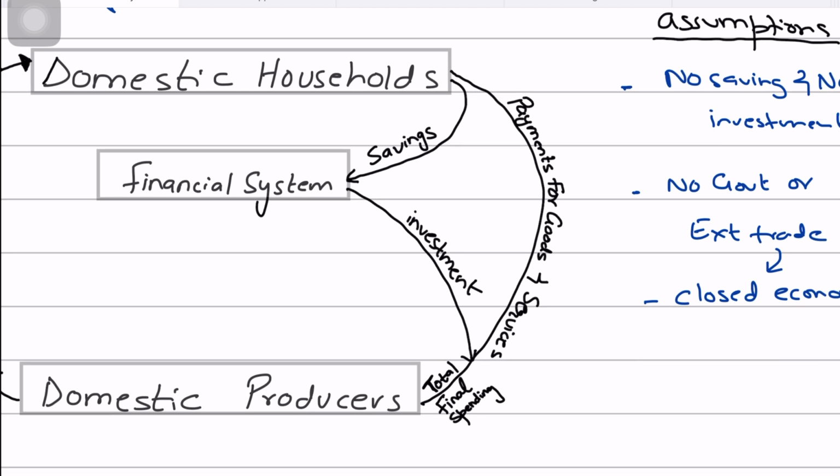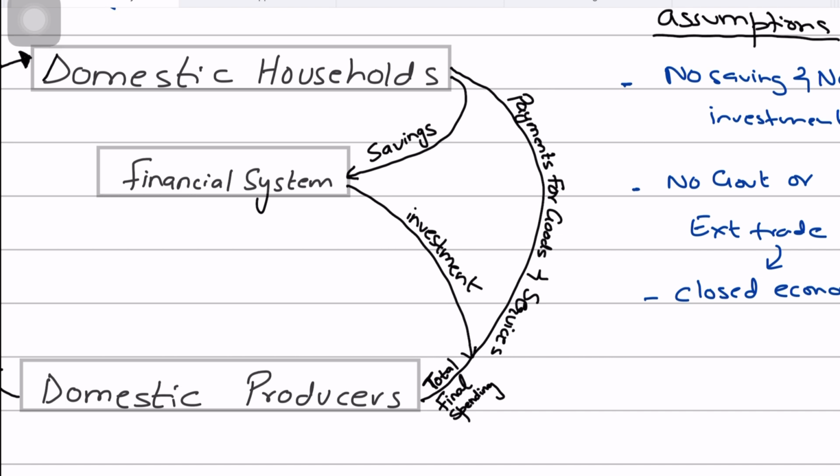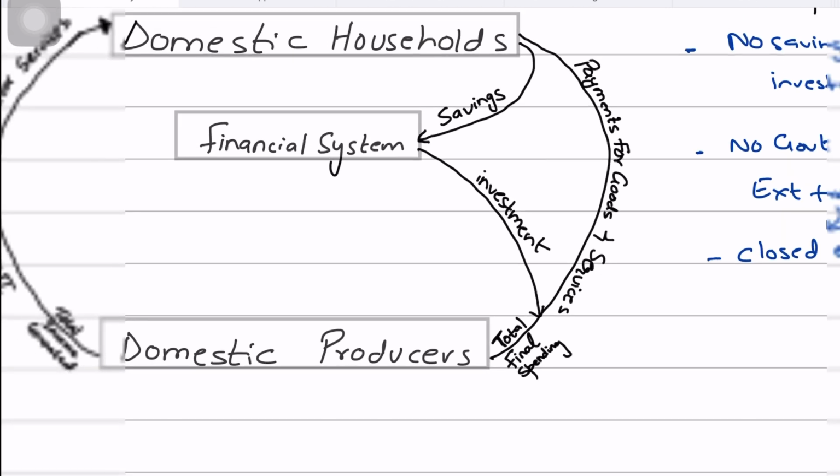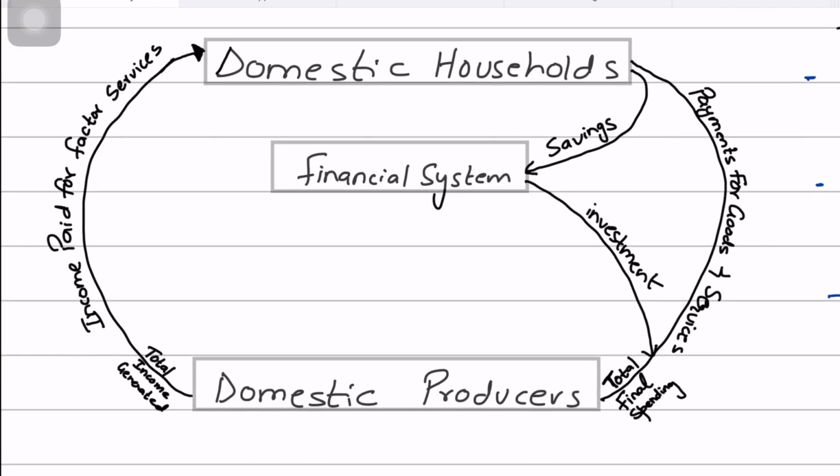And so the investment that is done by the businesses on capital expenditures, on capital goods and stocks, the spending by the firms forms part of the total final spending, right?